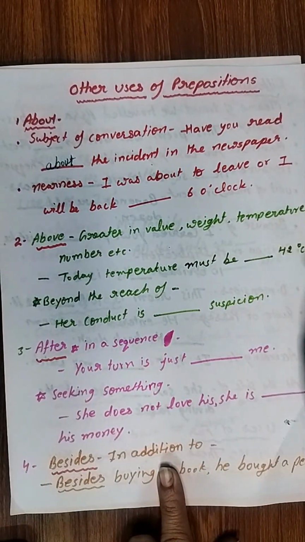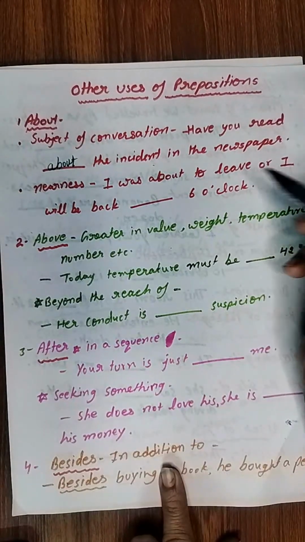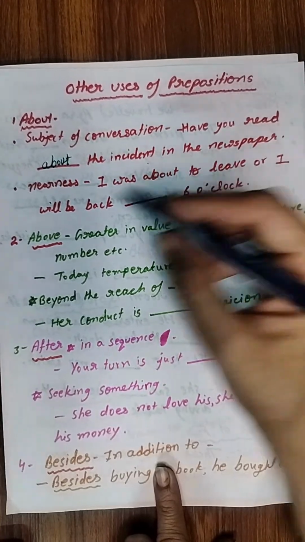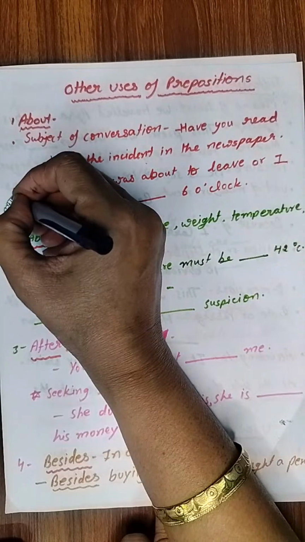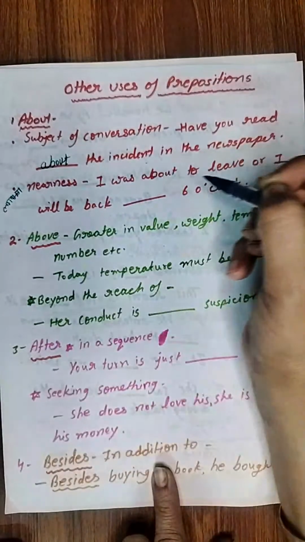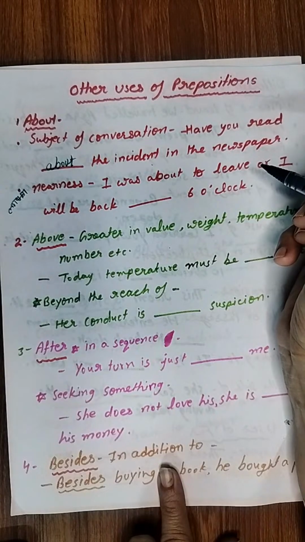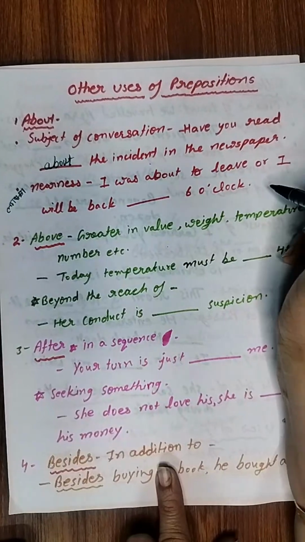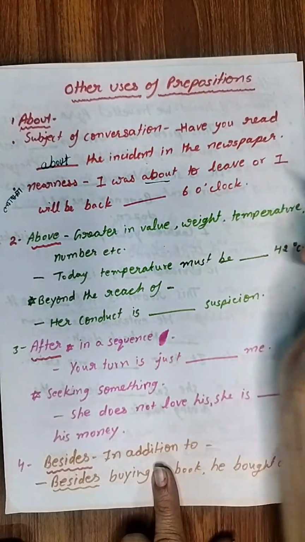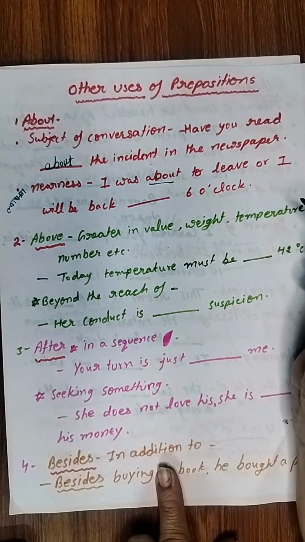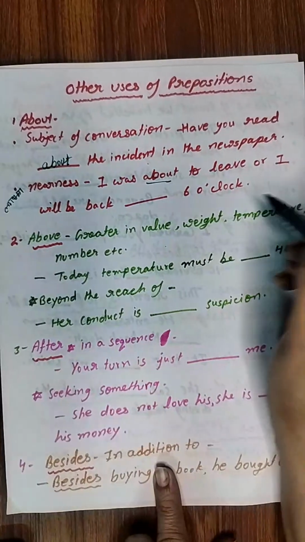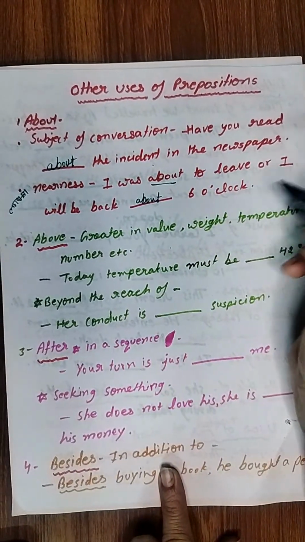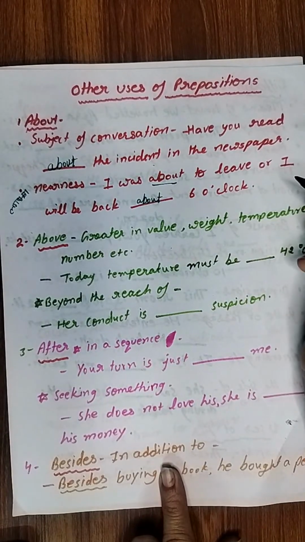Then, if we are talking about nearness, means if the sentence is conveying the meaning of nearness, लगभग ऐसा meaning दे रहा है. Nearness means in Hindi we can say लगभग. अगर लगभग का हमें sense दे रहा है sentence, then we will write about. For example, I was about to leave, or I will be back about 6 o'clock. Once we have used about here, I was about to leave, लगभग जाने ही वाला था. About 6 o'clock means लगभग 6 बजे के आसपास मैं वापस आ जाऊंगा.